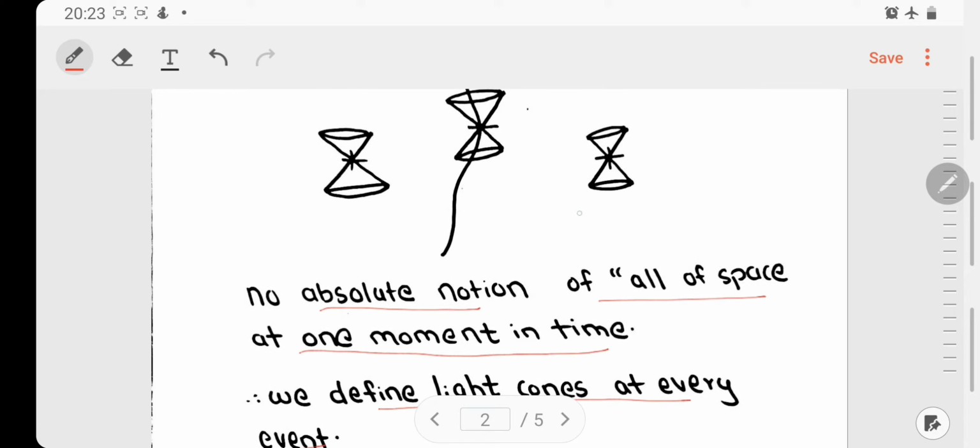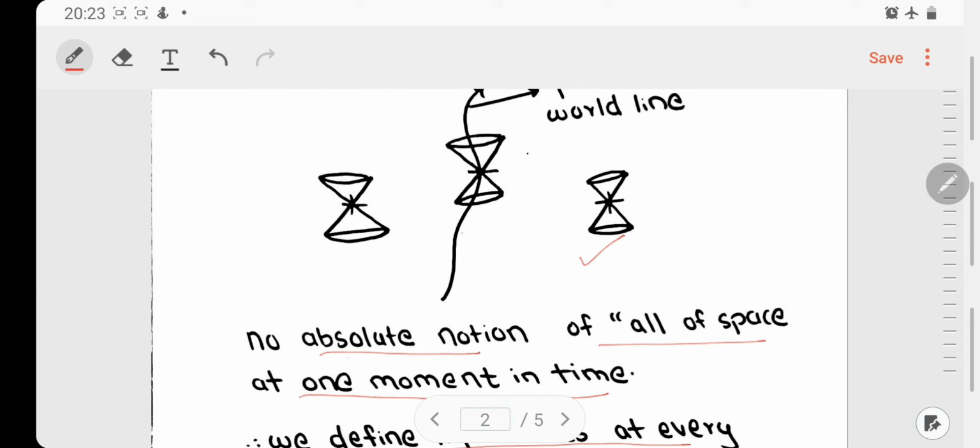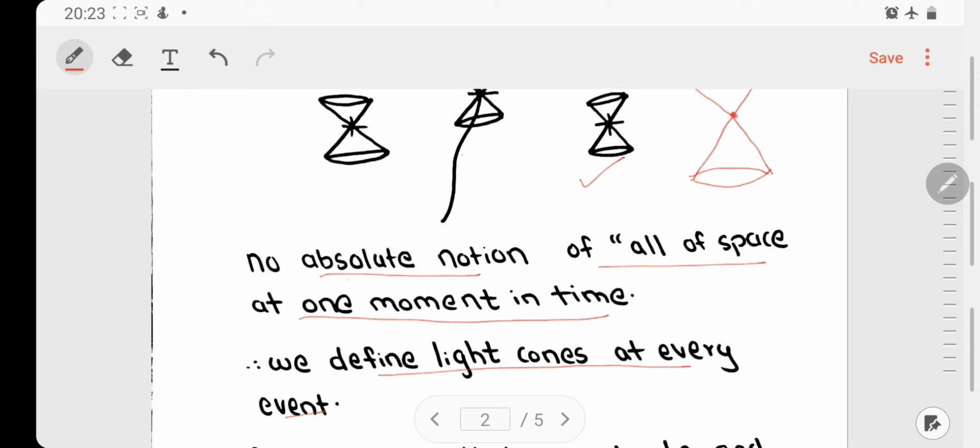So these are the light cones. We'll learn about it later. So for now, let us only understand that for every event in the space-time we can draw a light cone in Einstein space-time, because there is no absolute notion of all of the space at one moment in time.